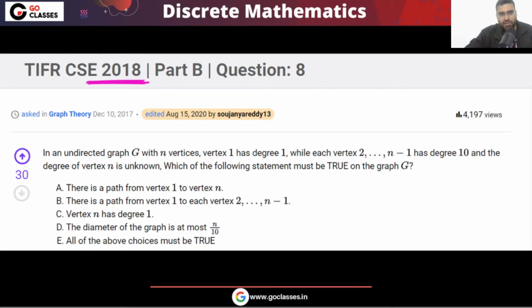This is TIFR, Tata Institute of Fundamental Research. This is an excellent institute. You should appear in the TIFR exam also. Like the Indian Institute of Science (IISc), CMI, ISI, TIFR, these four are research institutes. These are brilliant institutes, and you should definitely attempt their exams. So let's see this question from TIFR.